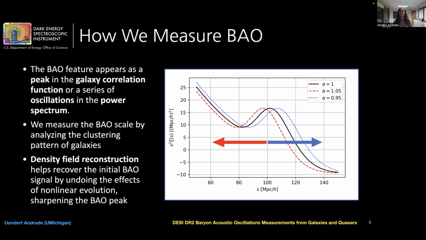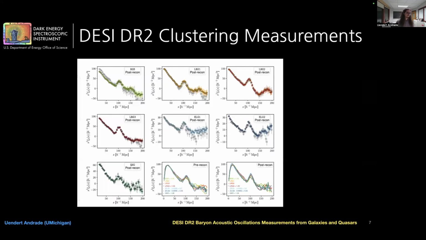Okay, I won't keep the suspense too long. Let's take a look at the BAO signal we see in DESI DR2. This plot shows correlation functions for different DESI DR2 tracers. As we can see, the BAO feature, the peak, is clearly visible in all cases. We also show the DR1 measurement in gray. Comparing DR1 and DR2, we see a smaller error bar and higher precision, given the increased survey volume in DR2.